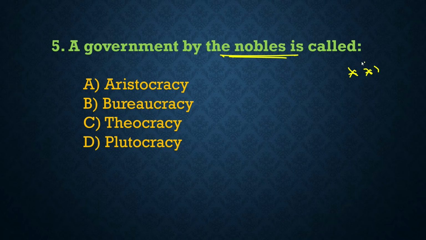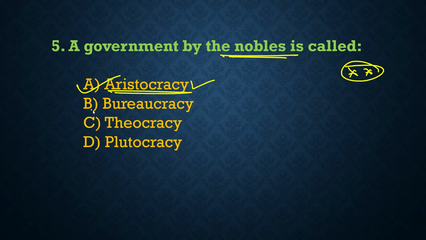Next, a government by nobles. This one is a very important question. A government by the nobles is called option A, and that is aristocracy. Aristocracy means a system of government in which power is held by the nobility or privileged upper class. So that is aristocracy.